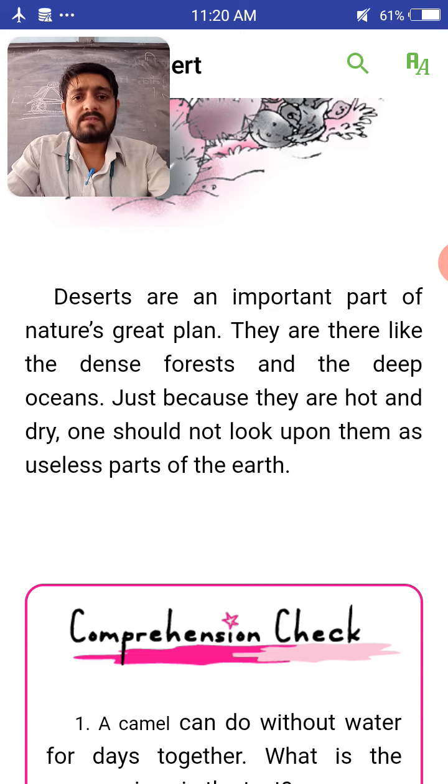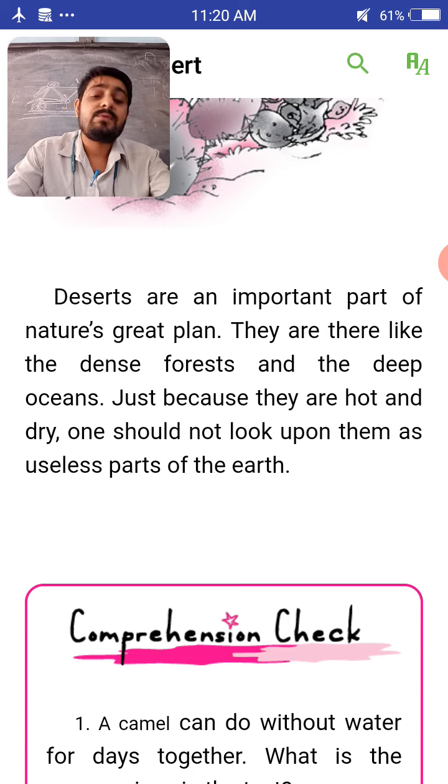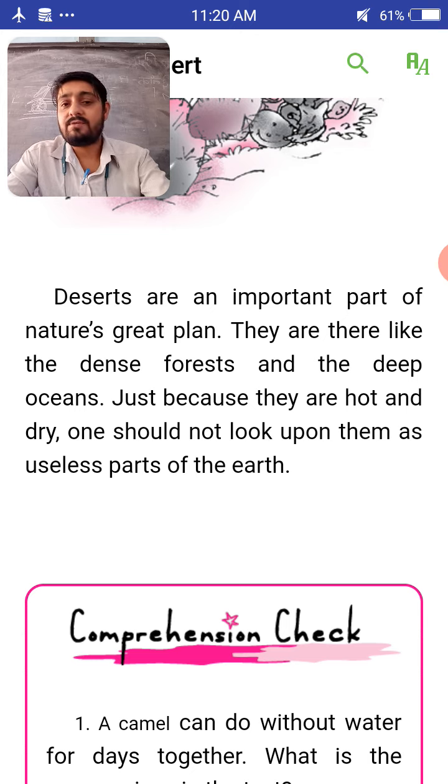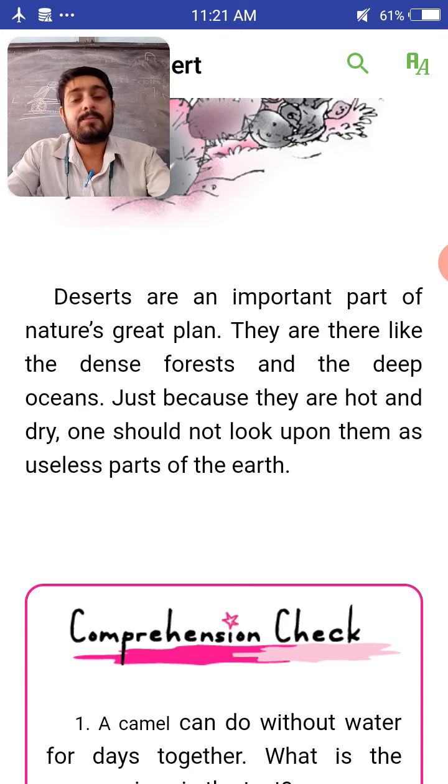So just because they are hot and dry, one should not look upon them as useless parts of the earth. We cannot say that this part of the earth is useless. We cannot avoid the desert area, so we have to use it and adopt a habit of living there.